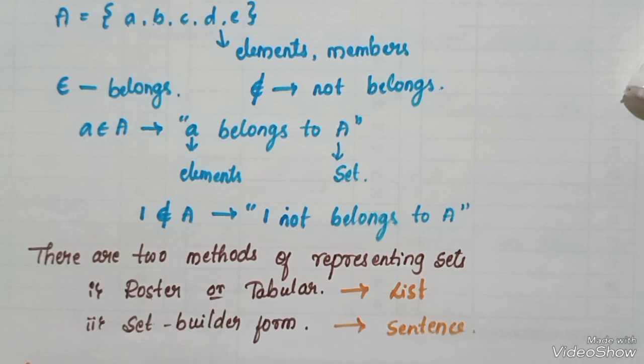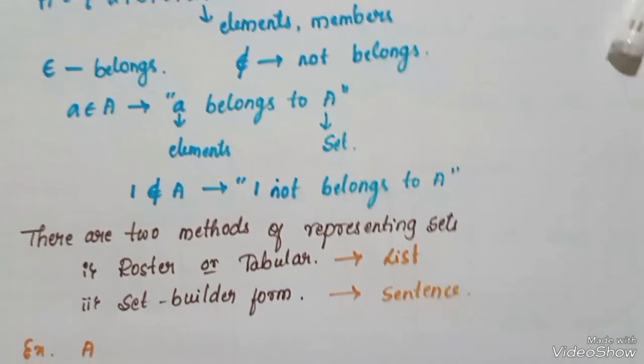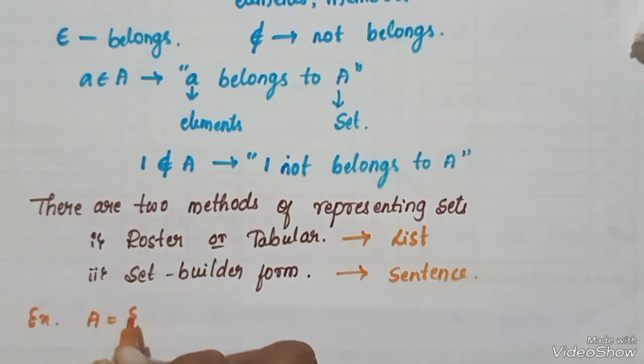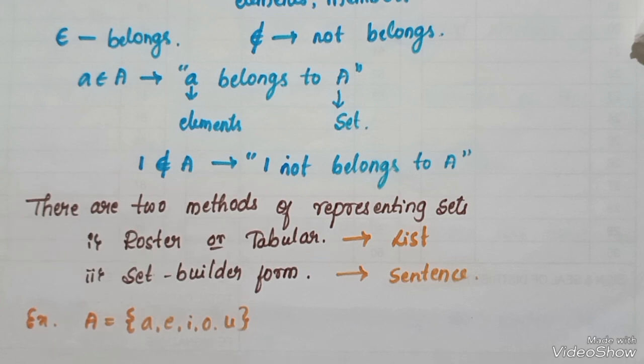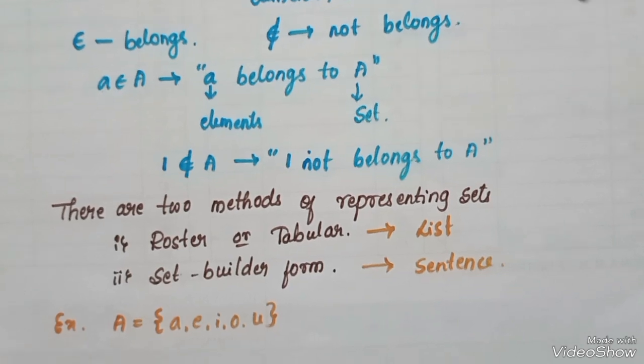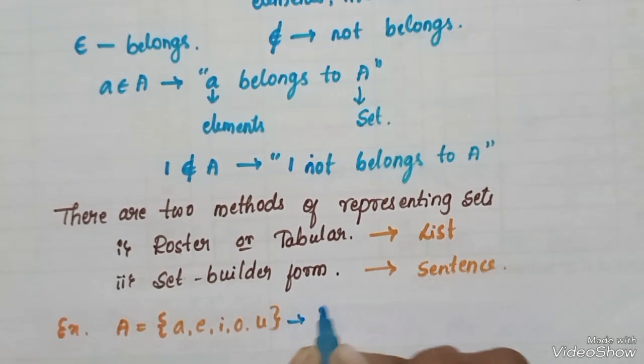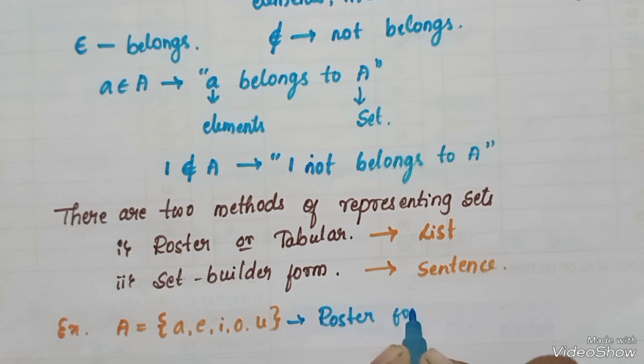Here, for example, let A be a set containing the elements a, e, i, o, u. This is called the roster form. And it can also be written in set builder form. I wrote here, this is the roster form.